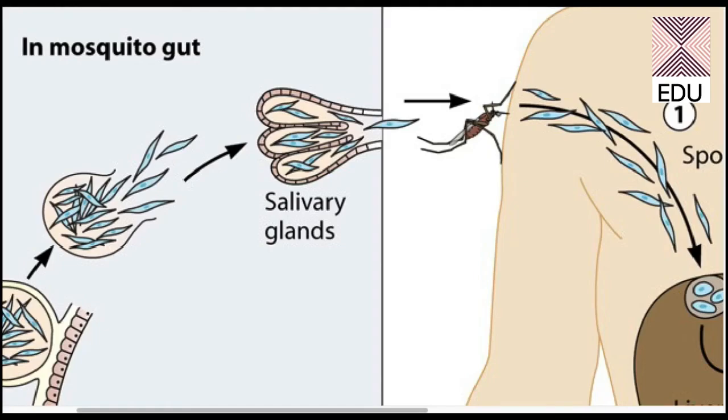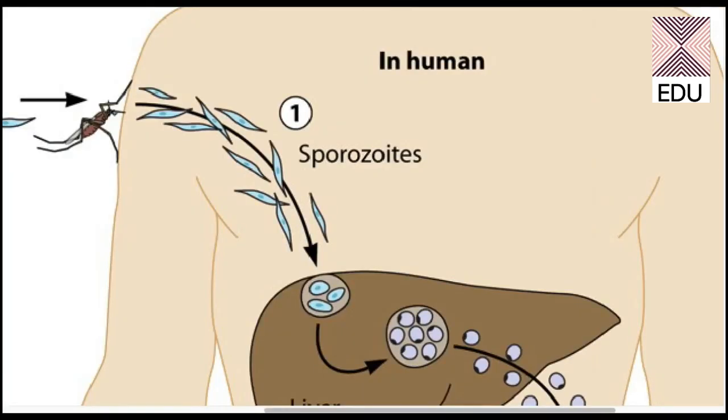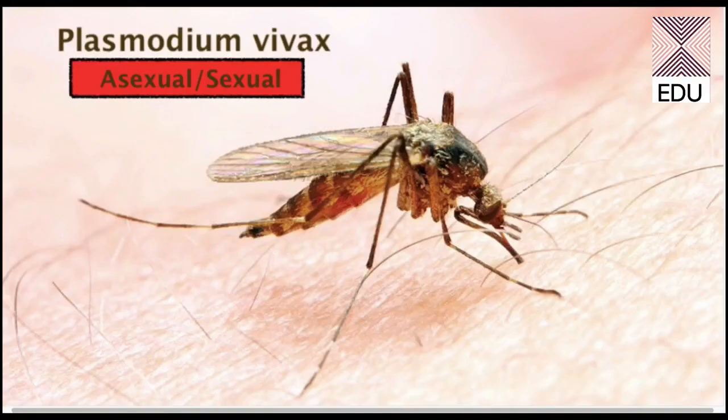So it can give you the sporozoites with a bite. Now this mosquito is infectious, and again the life cycle starts. So now I hope that you are clear about the asexual and sexual life cycle. So that was all about Plasmodium vivax.